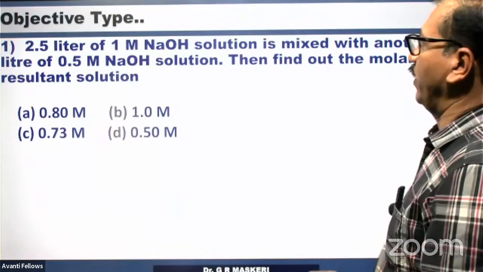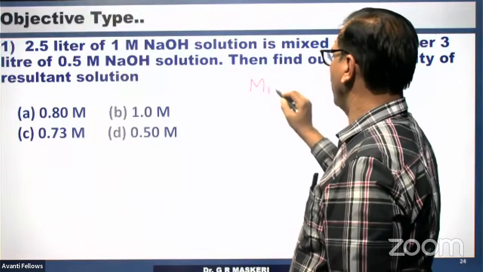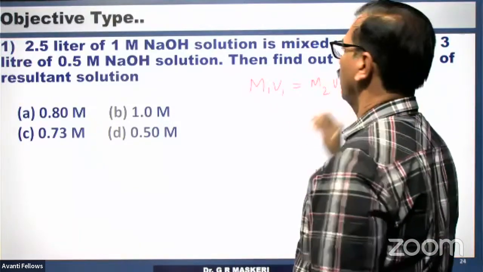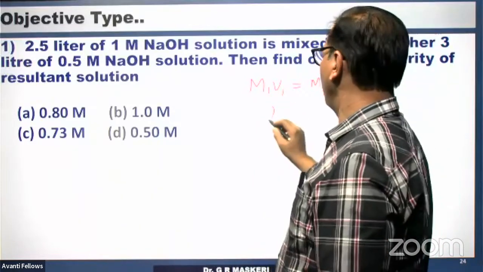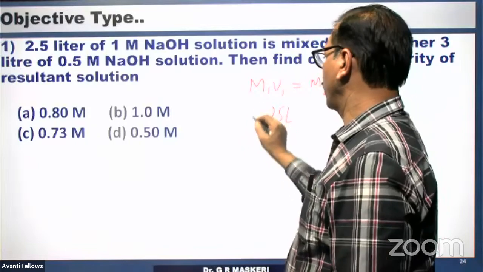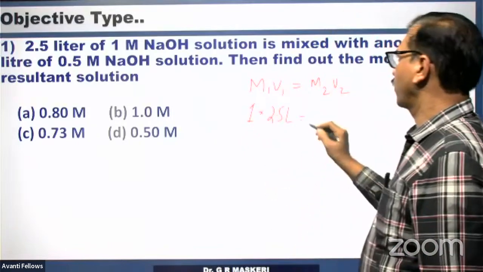So 2.5 liters of 1M NaOH. So M1 V1, the same formula that we have to use. Look at this, 2.5 liters, it is in liters, and 1M solution.